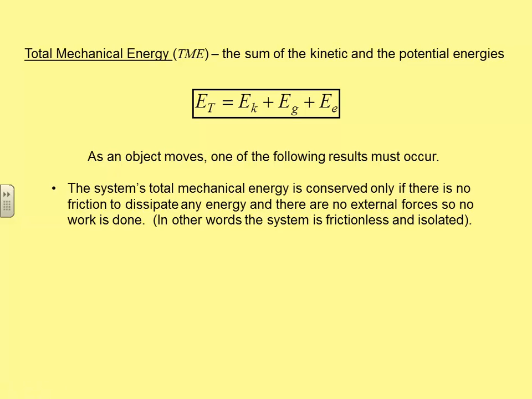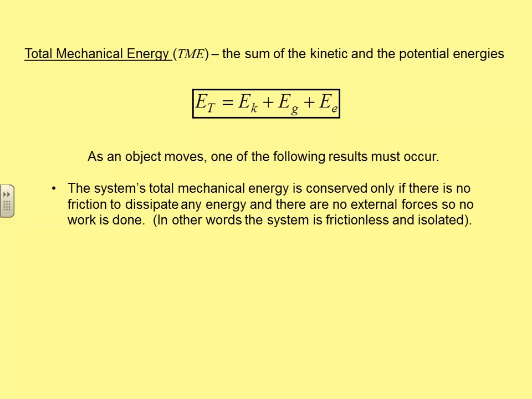So think about, for example, a perfect, ideal pendulum going back and forth forever. That pendulum might have more kinetic at one point, more gravitational at another point, but the total amount of mechanical energy would stay the same all the time because there's no energy being dissipated and there are no outside forces doing work on the system.